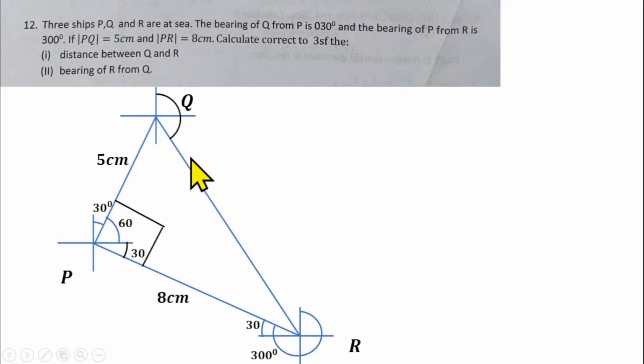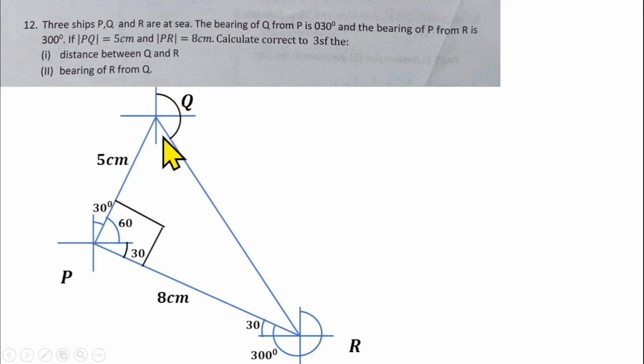Before we go ahead, you know that we are looking for this angle, which is the bearing of R from Q. But what we need to know is that if you can find the angle that is here, and remove this angle from 180, because from the north to the south is 180, that will give us the bearing of R from Q, which is the angle here.